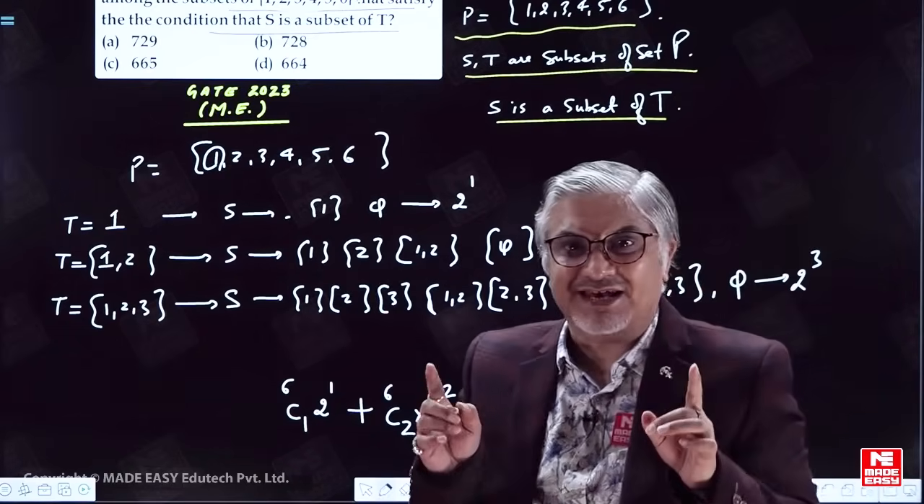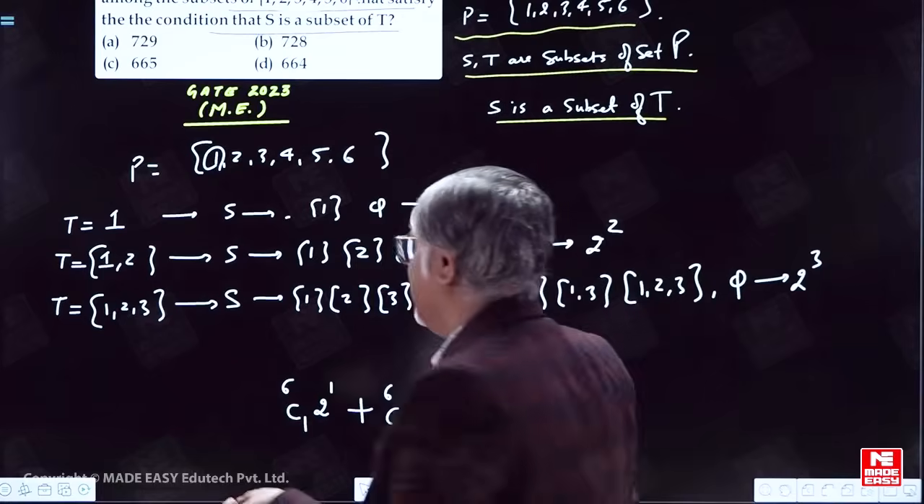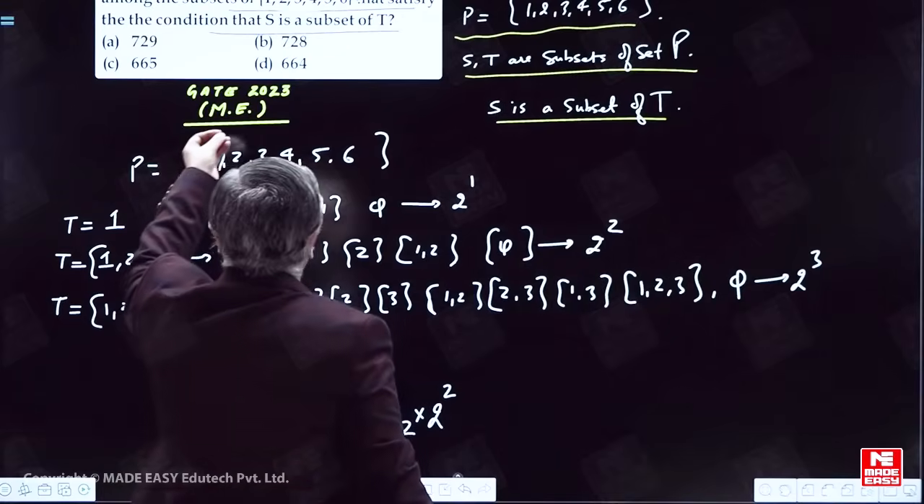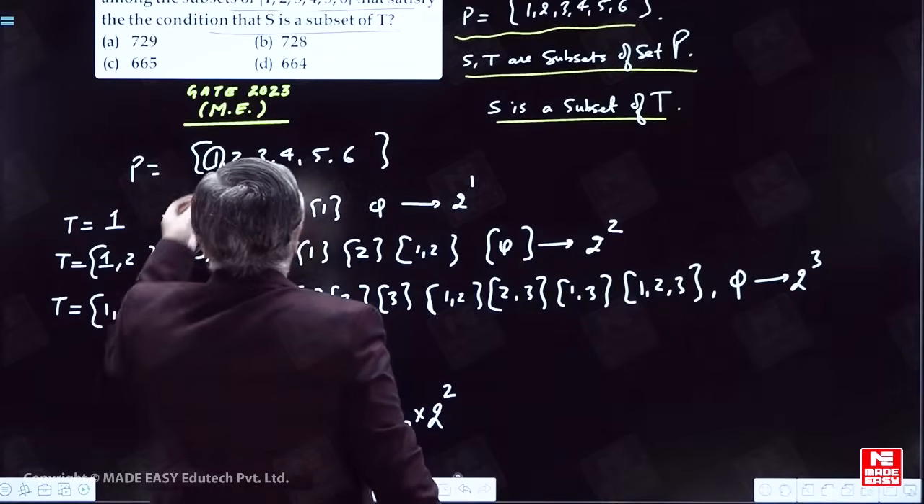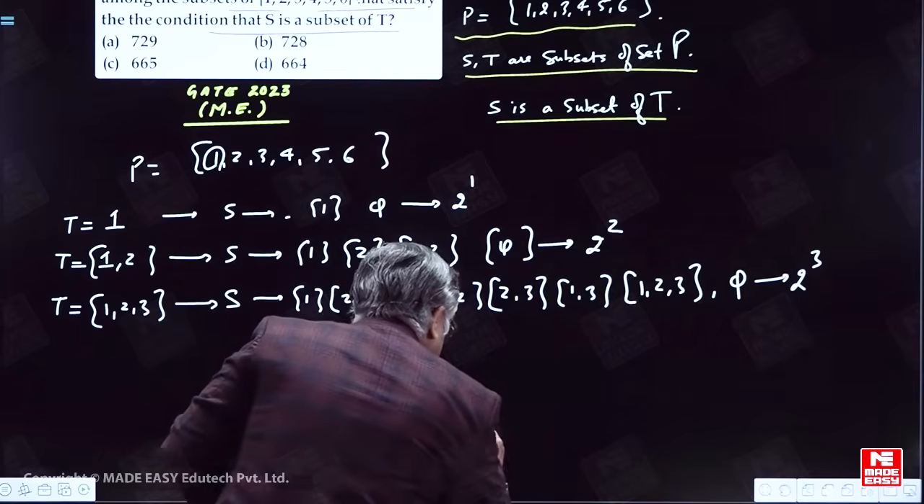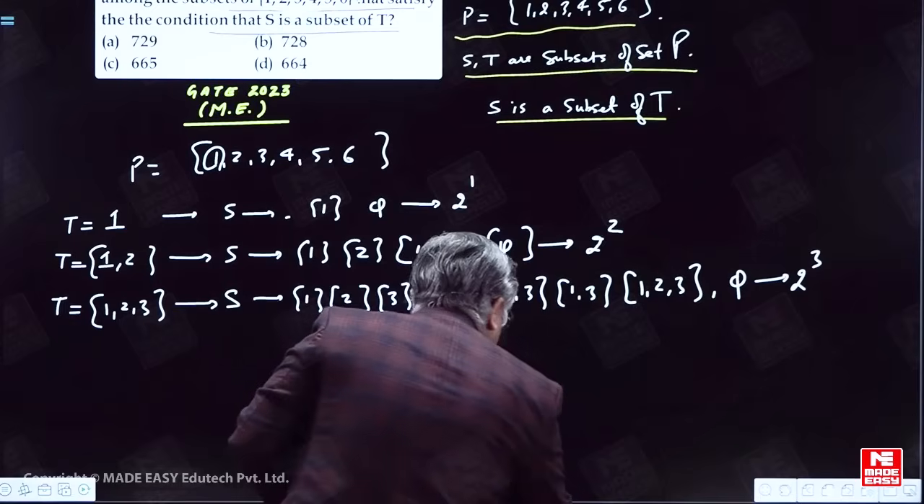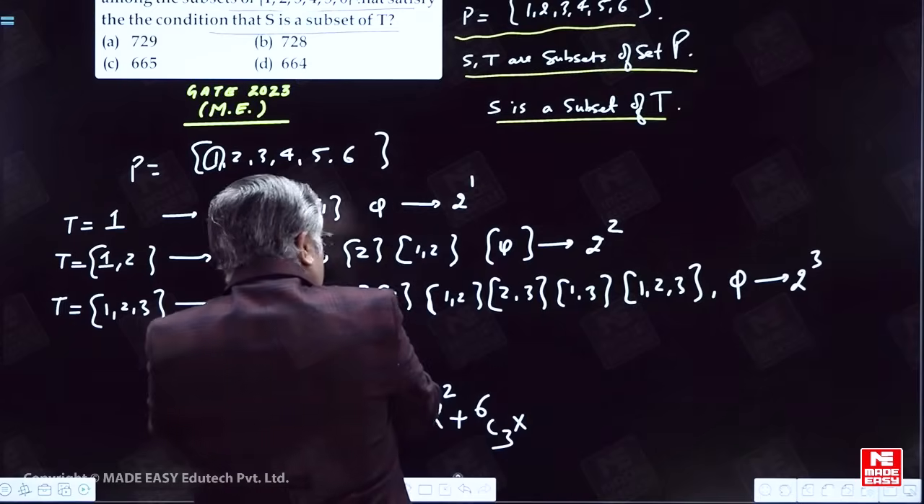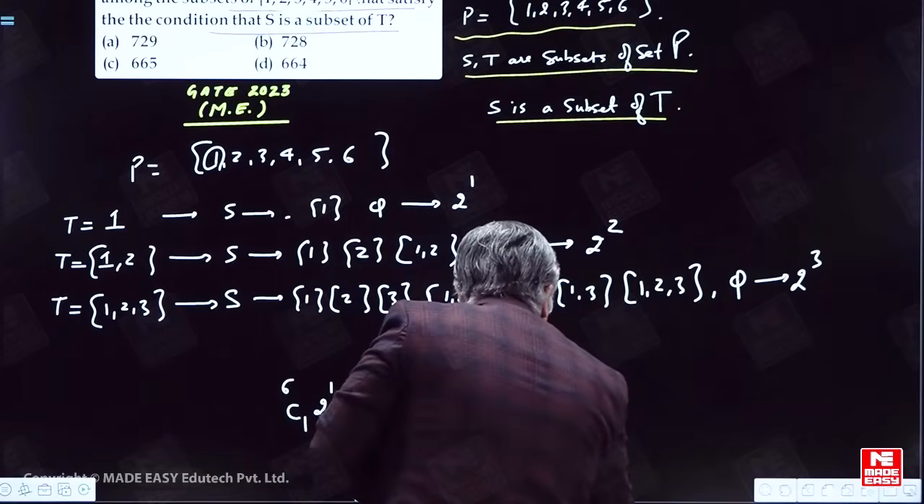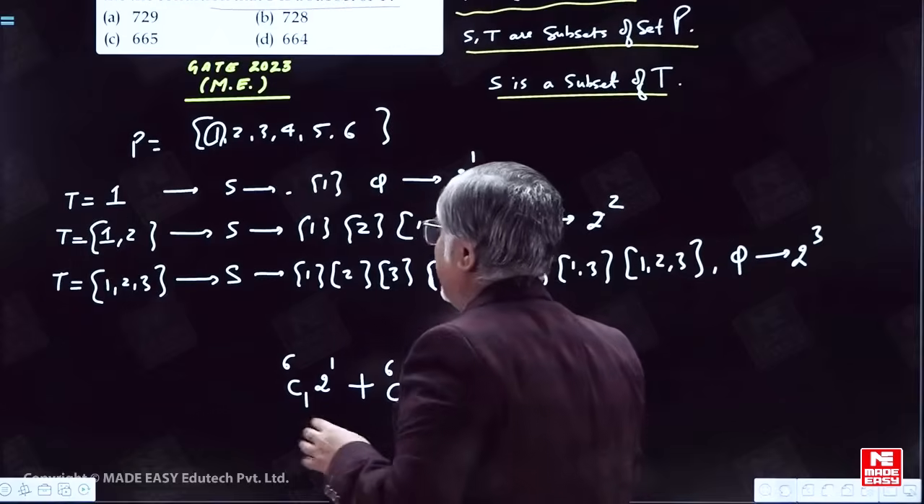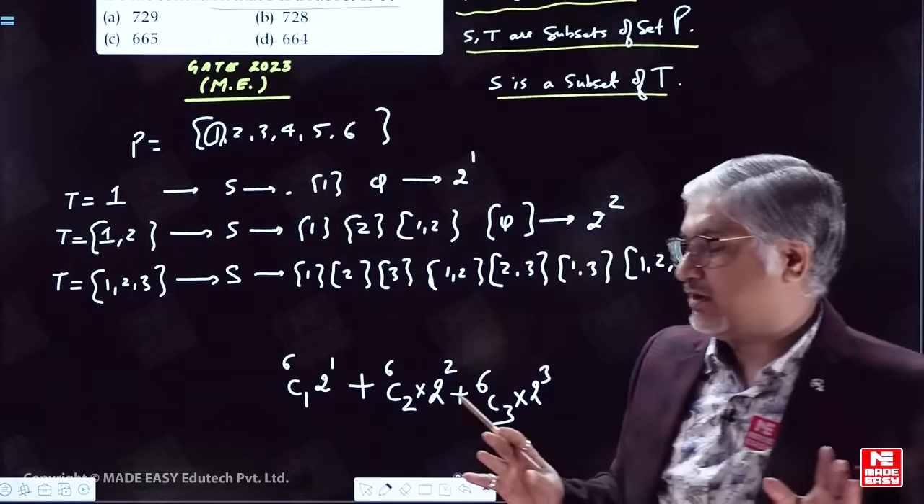But how many elements am I selecting? How many elements did I select from here for T? 3 elements from set P. 3 elements can be selected in 6C3 ways. 3 elements can be selected in 6C3 ways. And for each of them, S correspondingly can be chosen in 8 ways. I hope I need not explain further.